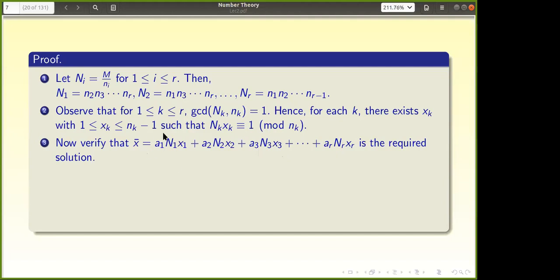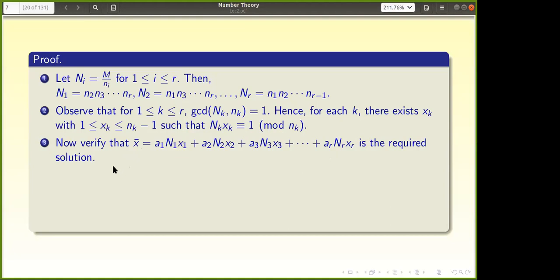My goal is to find a solution to all the congruences, right? So I now form x bar equal to a1 N1 x1, then I multiply and add similarly for the others. So now we can check that this is a solution. Why? Can somebody help? Take a few seconds, then respond, because other people will also understand.